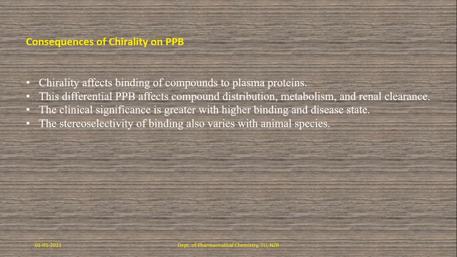So it may be different. The clinical significance is greater with higher binding in disease state. So here the point is that stereoselectivity is very important. What kind of drug molecule it is matters. The stereoselectivity of binding varies with animal species.